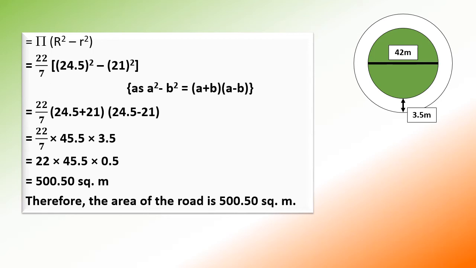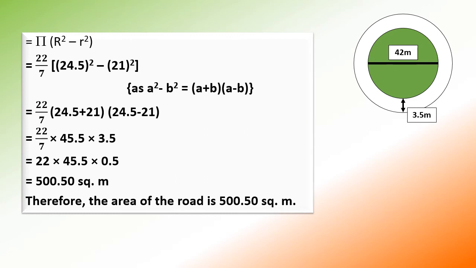So here the equation becomes 22 upon 7 multiplied by 45.5 multiplied by 3.5. Further we will simplify. We can divide 3.5 by 7, so the value becomes 0.5. So the equation becomes 22 multiplied by 45.5 multiplied by 0.5.